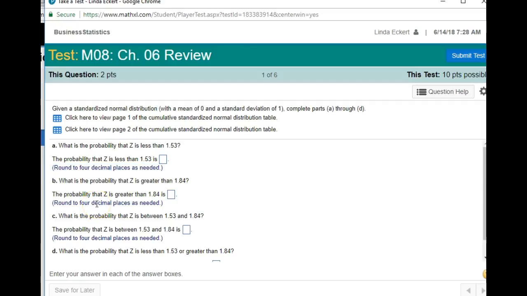And these do change. Sometimes it's 4, sometimes it's 2, sometimes it's 1, sometimes it's no decimal places. They just want the whole number. So be really careful about that. It can be picky.